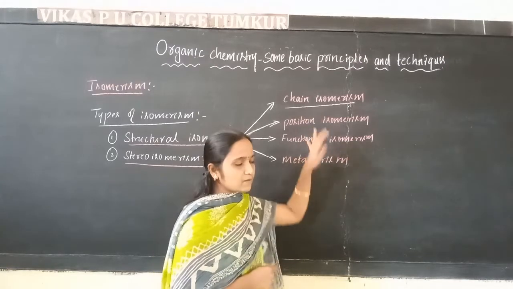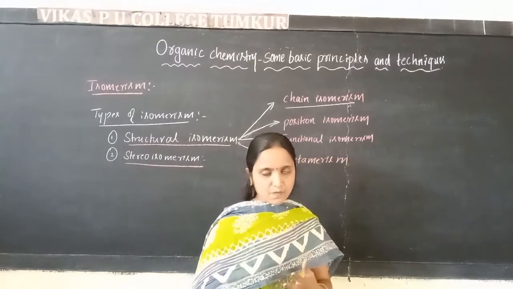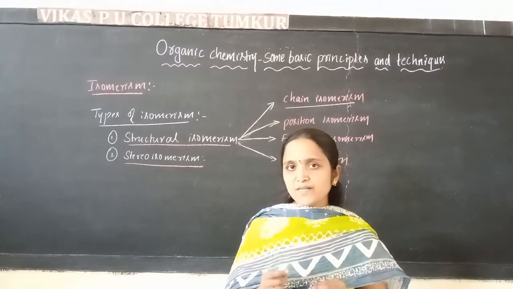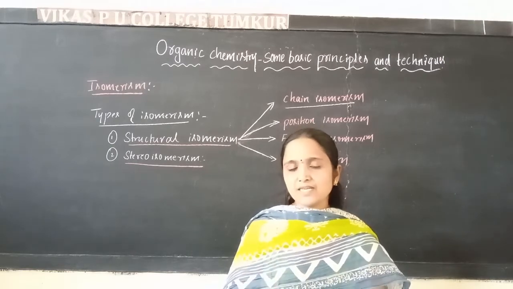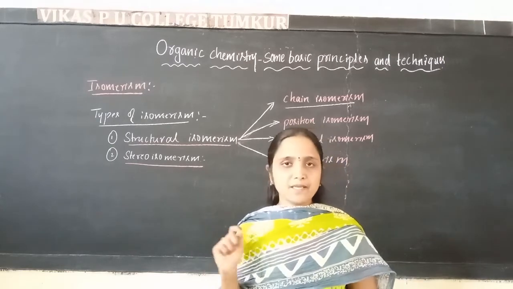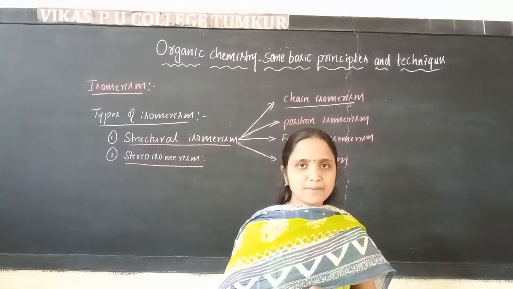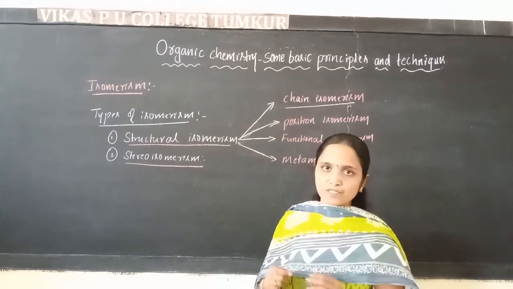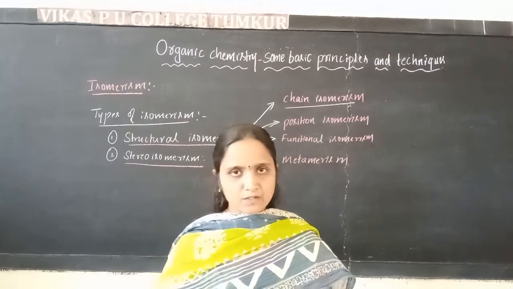Here two or more compounds have the same molecular formula, but they differ in the number of carbon atoms in the parent chain. Those we call chain isomers. The phenomenon is called chain isomerism.